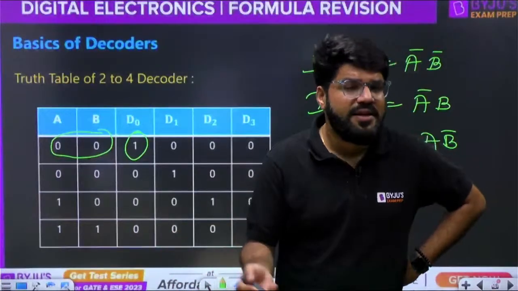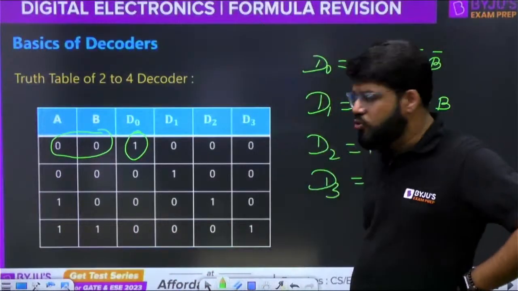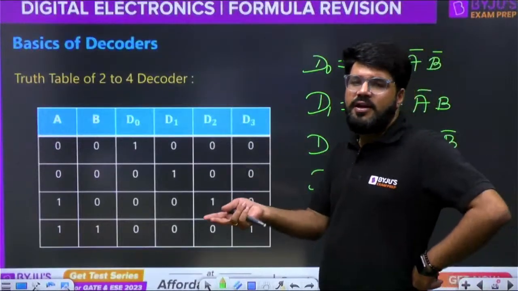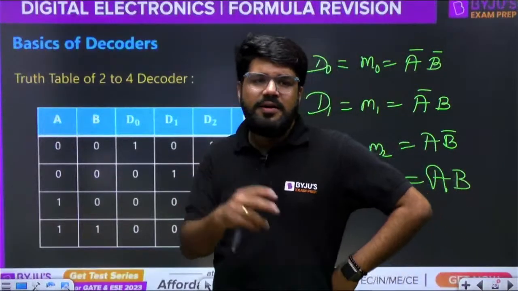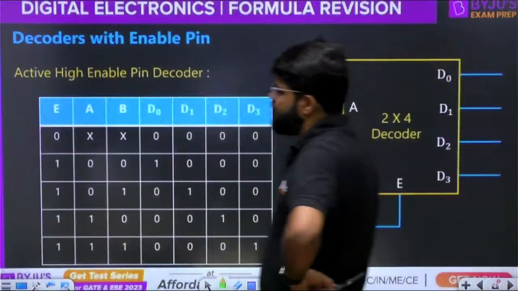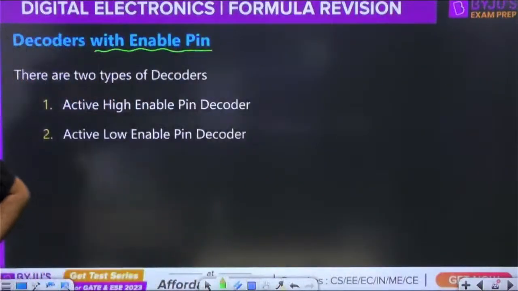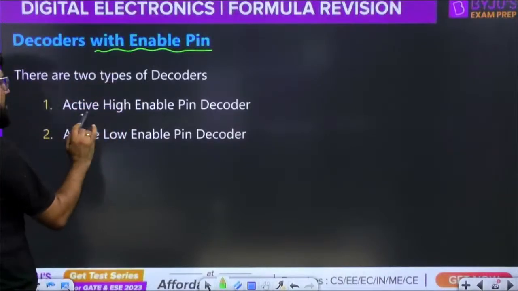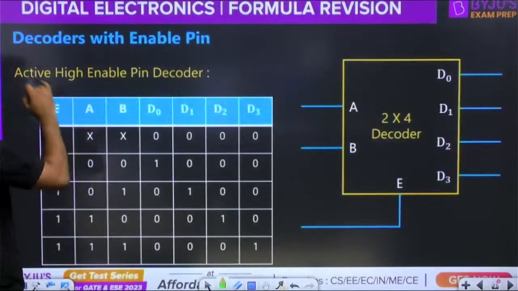The circuit is unnecessarily active. So we have to include a functionality to make the circuit active or inactive, to make the circuit enabled or disabled. That is why we include an enable pin in the decoder. Okay, and there are two types of enable pin, as I told you, active high and active low.